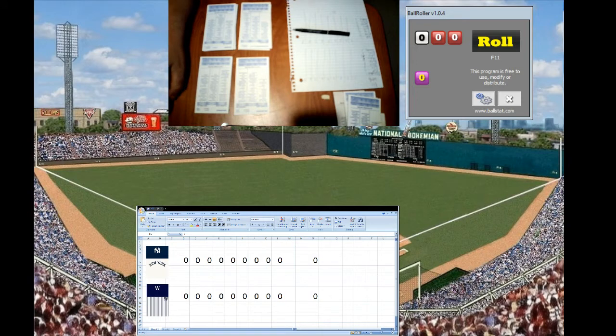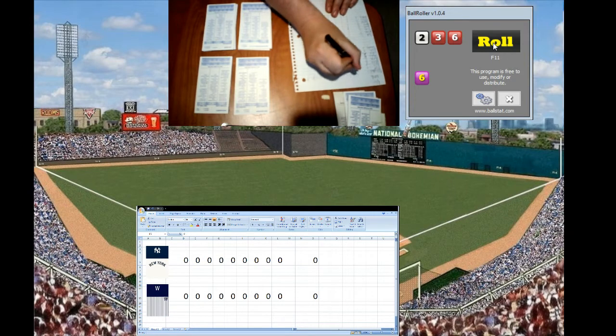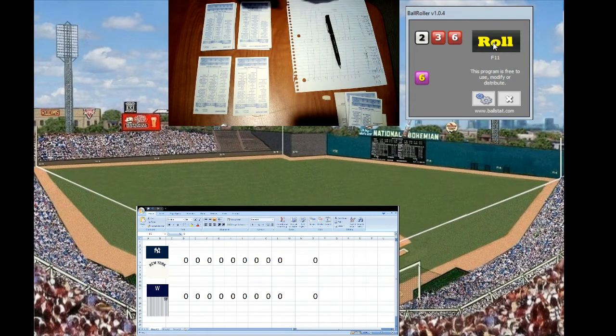Roger Peckinpaugh leading off for the Yanks. Here is the first pitch, and here it is. It's going to be a 2-9 to Peckinpaugh. That's a strikeout. So Peckinpaugh down on strikes. First out of the first inning, and we're underway here in Washington.